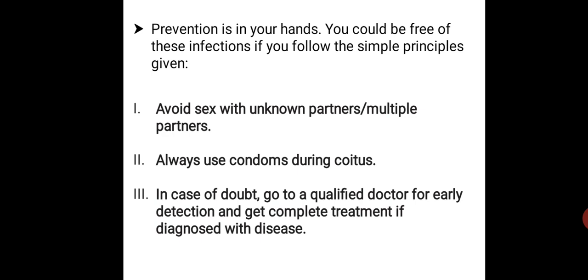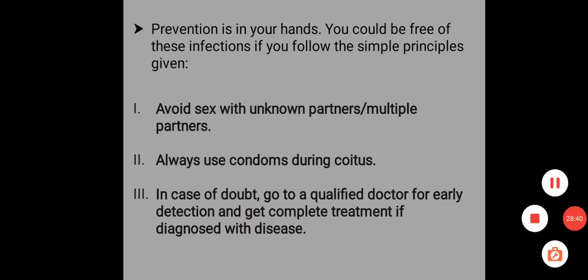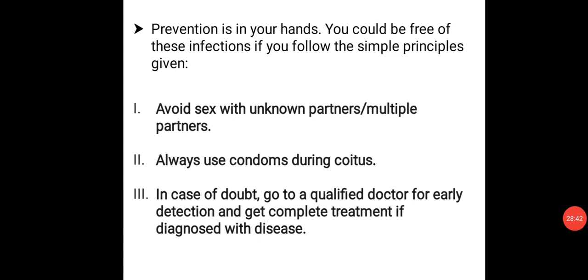What are the simple principles? There are three listed simple principles which you could follow, and you could get rid of this vulnerable situation of STDs. The first point: avoid sex with unknown partners or multiple partners. This point simply says that sex, or intercourse, should always be done at a proper reproductive age with a particular partner.